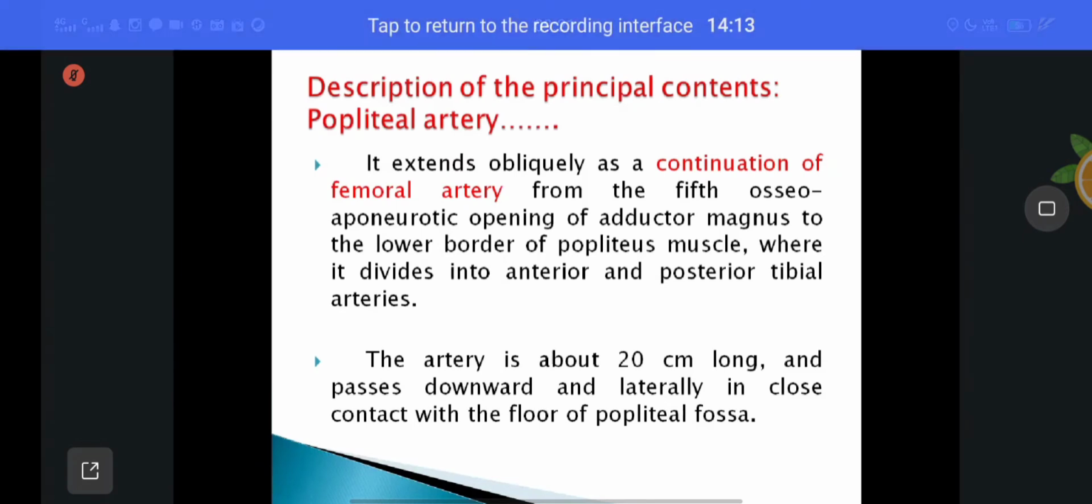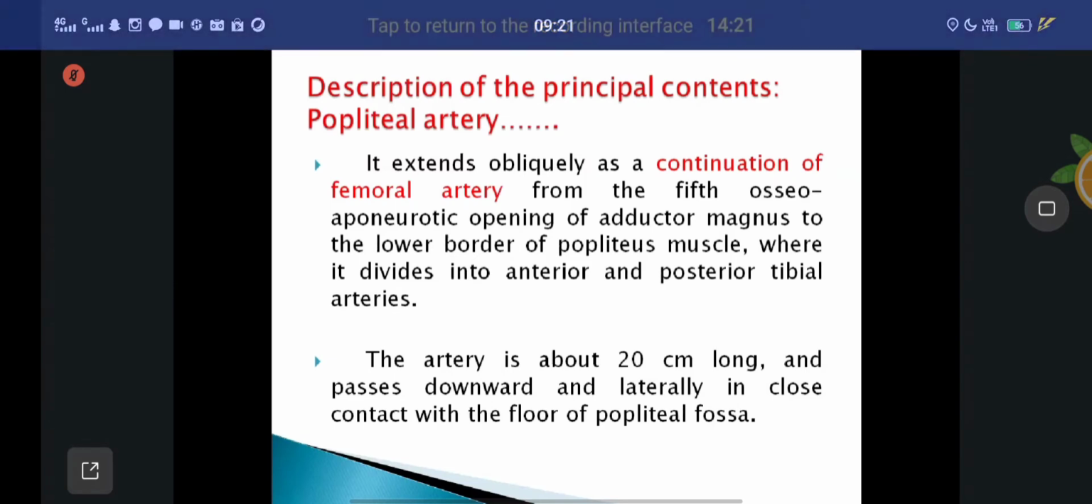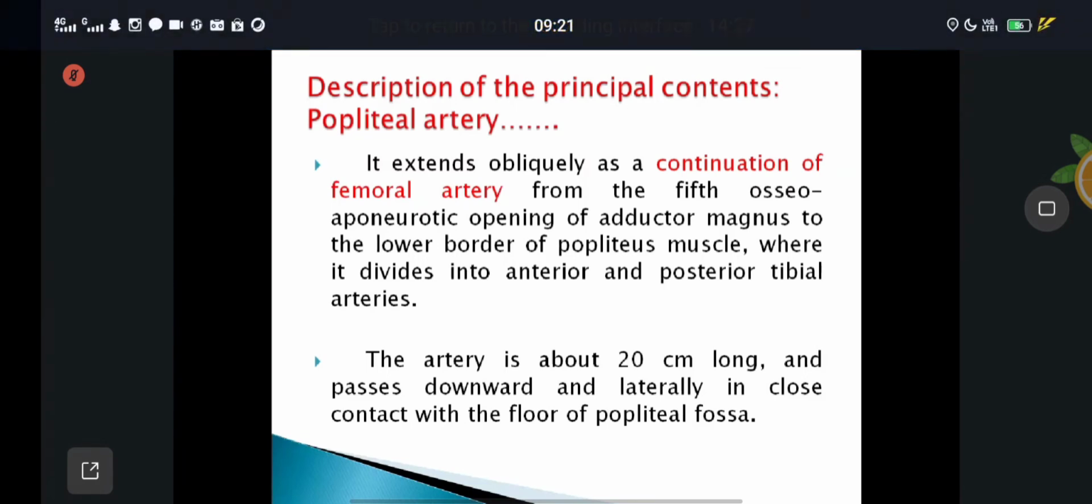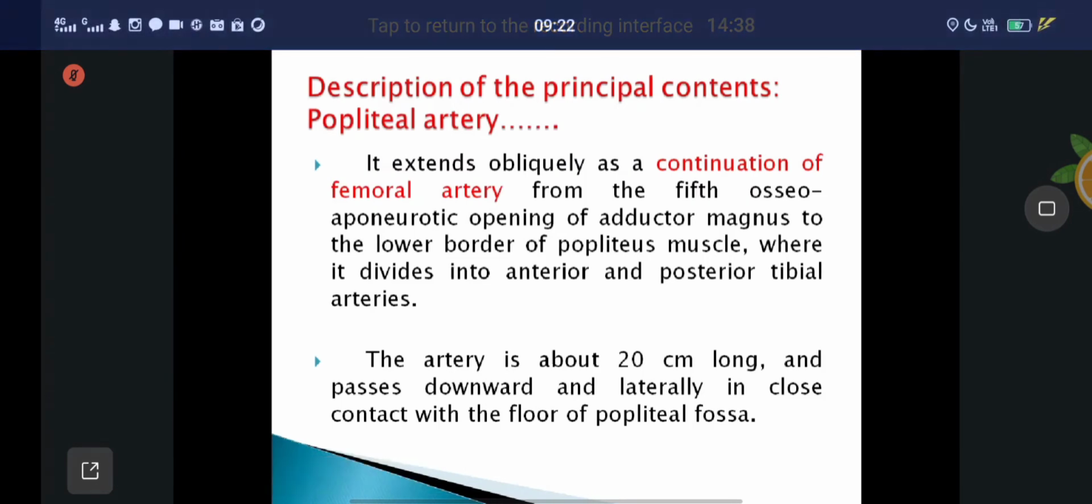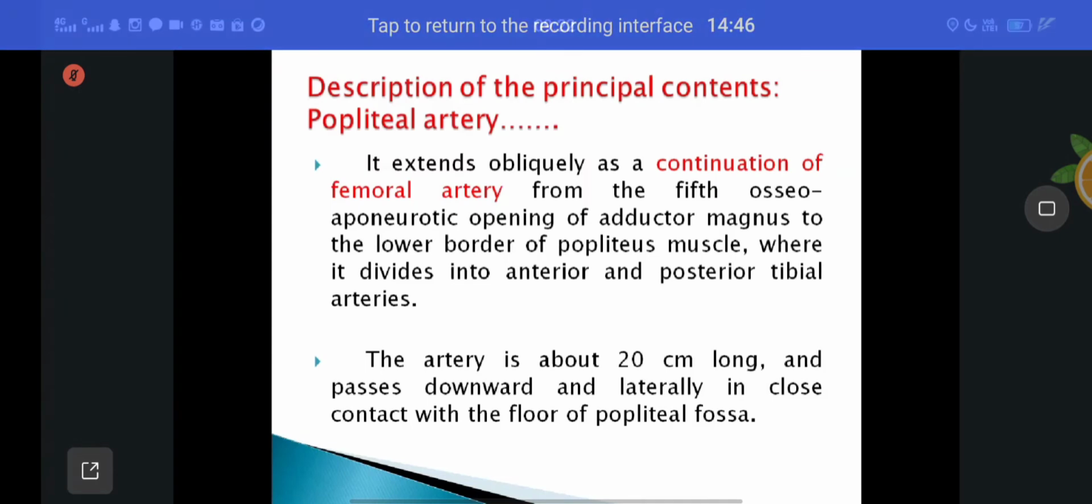I will repeat one more time. The continuation of the popliteal artery is at the fifth osteoaponeurotic opening. After that, understand? After that, it passes through the adductor magnus to the lower border of the popliteus muscle. Here it divides into two terminal branches: the anterior tibial artery and the posterior tibial artery. The anterior tibial artery goes to the anterior compartment of the leg, and the posterior tibial artery goes to the posterior compartment of the leg. That is the course of the popliteal artery.